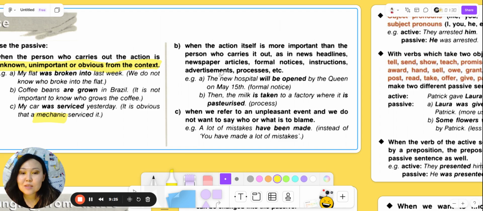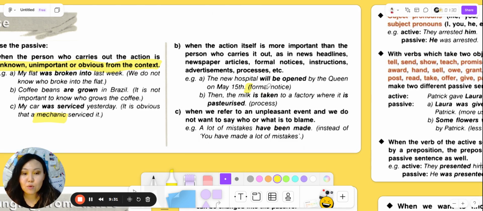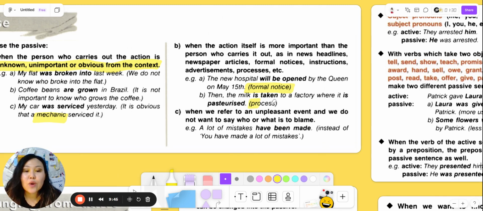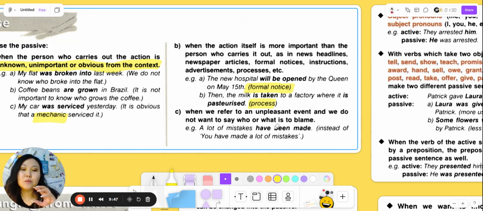For example, the new hospital will be opened by the Queen on May 15th. It's a formal notice. Then, the milk is taken to a factory where it is pasteurized. As you can see here, we are highlighting the process.